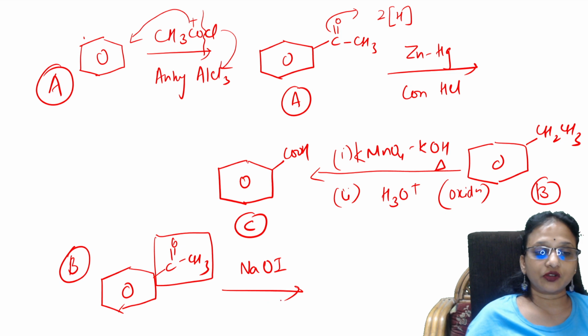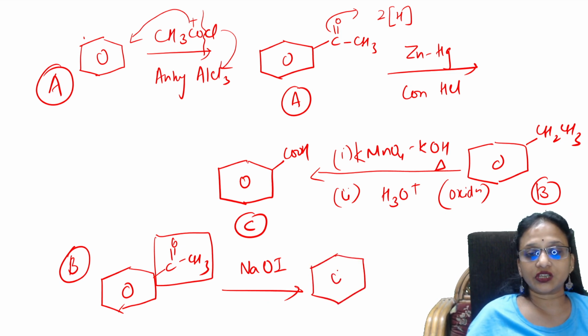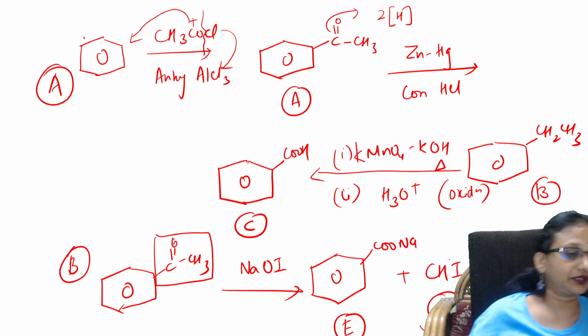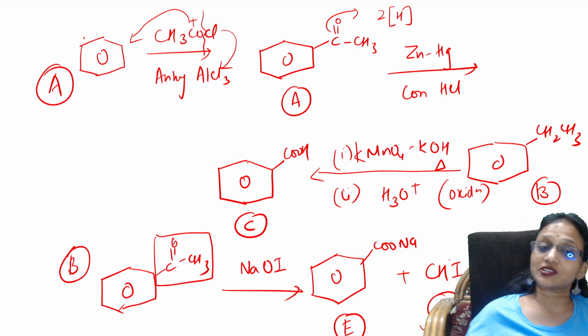Correct? So this is iodoform. What will happen, students? One, you will be getting a sodium salt. Correct? And what is the other one? This is compound E. And finally, you will be getting iodoform, yellow colored precipitate of iodoform. This is compound D, which is nothing but iodoform. Perfect? Yes. So these are your reactions.